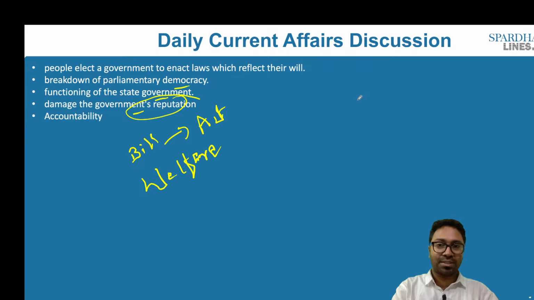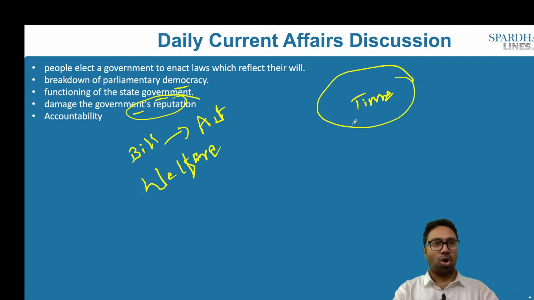The way forward is there has to be a fixed timeline. There has to be a time period before which the governor will have to give the consent. So it means that the Supreme Court, or there has to be an amendment which says that within a period of 6 months, or within a period of 3 months, or within so many weeks or days, the governor will have to give assent to the bill. This has to be clarified by the Supreme Court of India or by the Constitution.